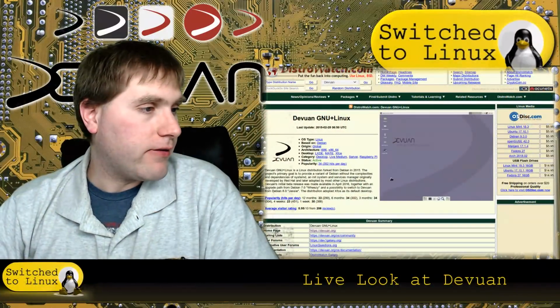It is based on Jessie, so it is going to be slightly older, but another major advantage is this runs on 64-bit, 32-bit, and ARM processors. So if you're looking for a good desktop distro to run on your Raspberry Pi, this might be another one that you look into. So we're going to go ahead and have a look at the website here. Actually, I'm on DistroWatch still right now. This is where I saw it.